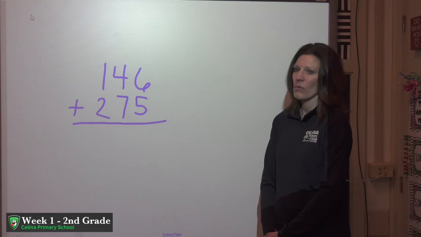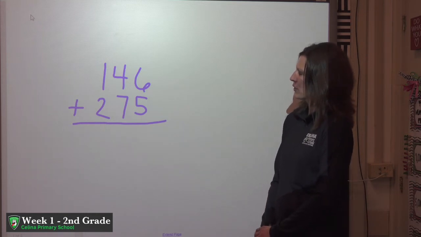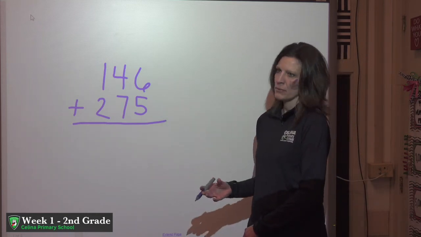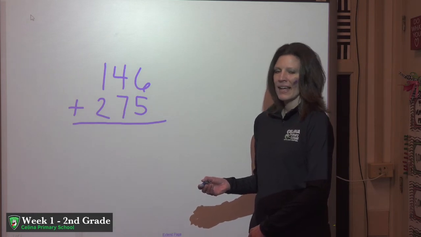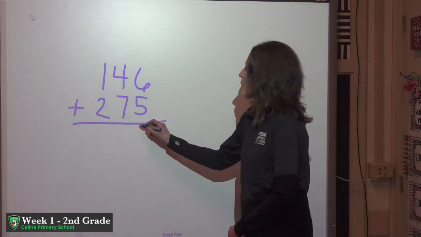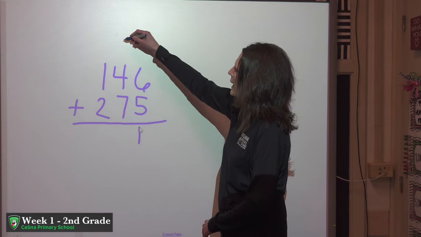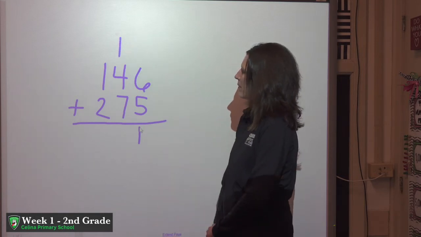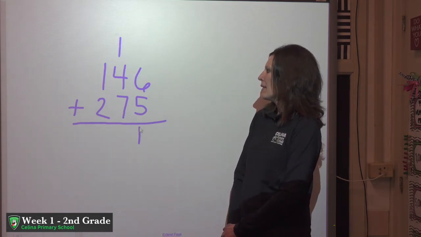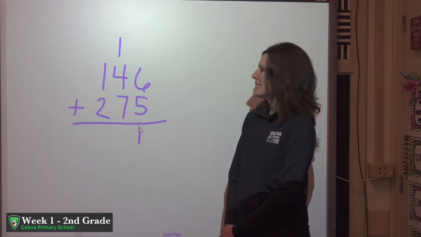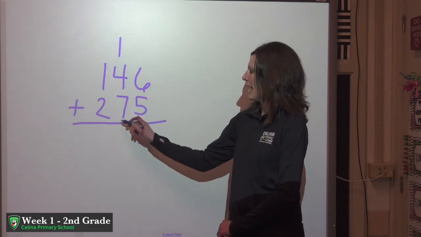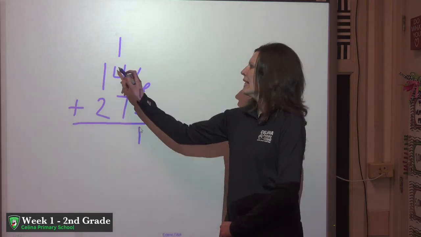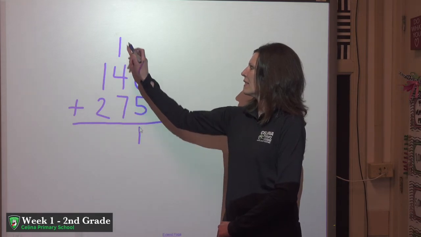that we're starting in the ones column, and we're going to add our ones first. So 6 plus 5 equals 11, and that's enough to regroup. I have 1 in the ones column, and I carry my other 1 to the top of the tens column. And now I'm going to add up my tens. Some kids think it's easier to start with the biggest number when we add, so I always start with 7, 8, 9, 10, 11, 12.